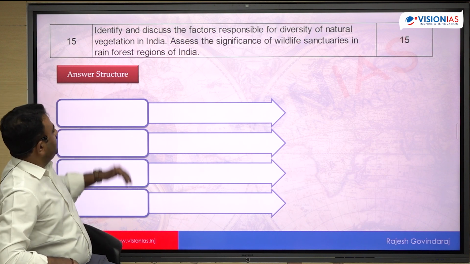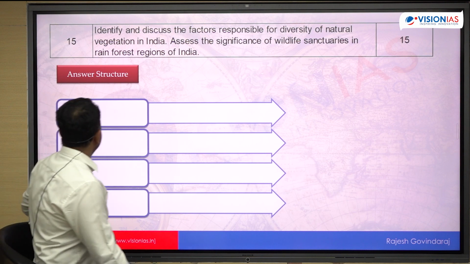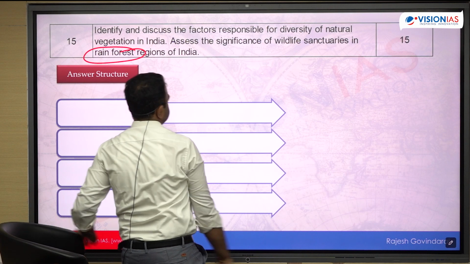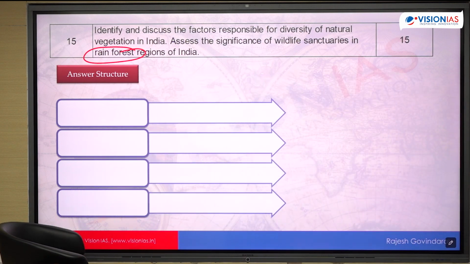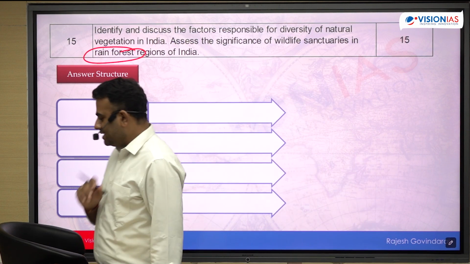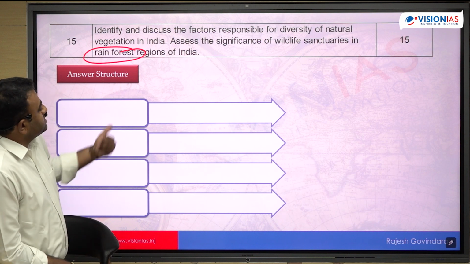Assess the significance of wildlife sanctuaries in rainforest regions of India. First, we are talking about wildlife sanctuaries in rainforests. So where do we have rainforests in India? Western Ghats, Northeast, and Andaman and Nicobar also. People forget that Andaman and Nicobar has it too. Tropical evergreen rainforest. In these regions, we have to talk about the significance of wildlife sanctuaries.